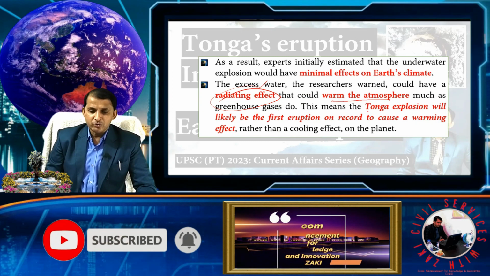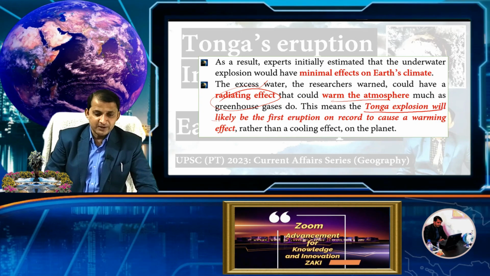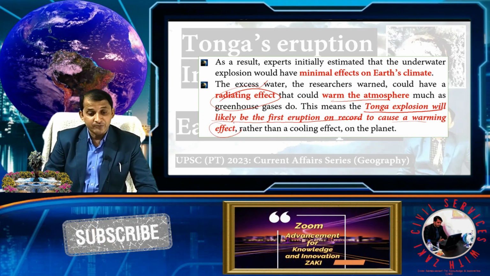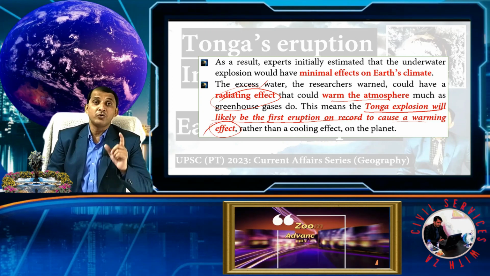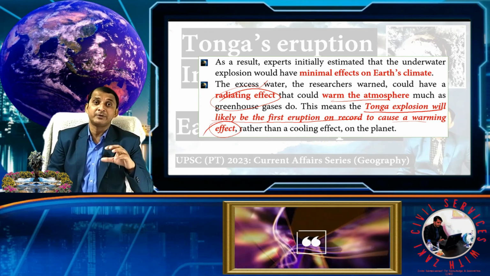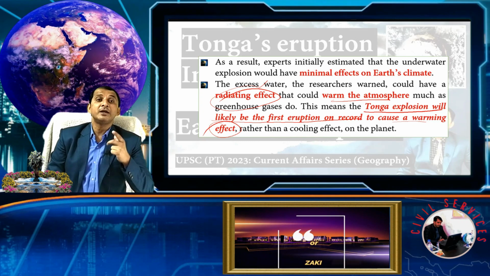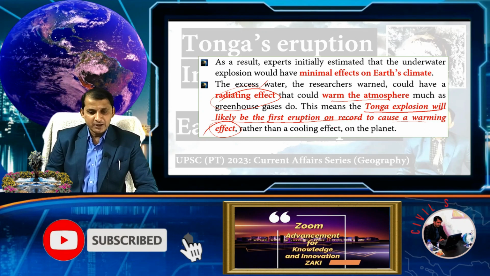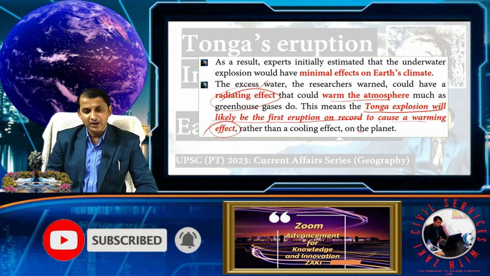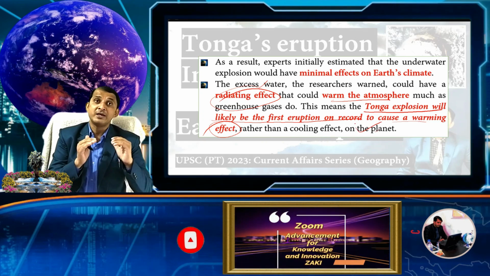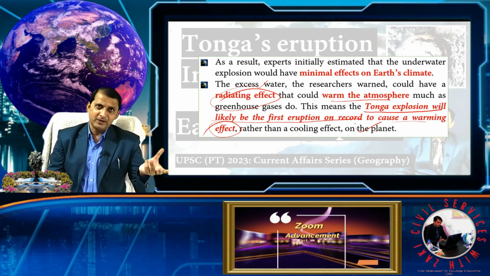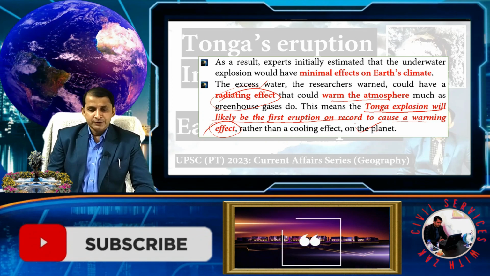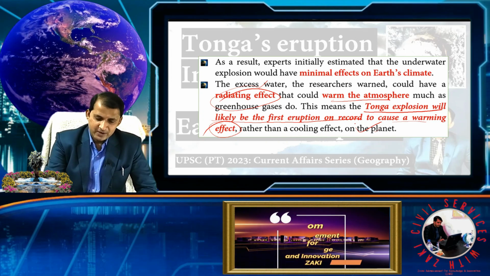So this means the Tonga explosion will likely be the first eruption on record to cause a warming effect. Remember this, the Tonga eruption is unique because it creates a warming effect for the atmosphere rather than a cooling effect on our planet. That's why it is a major concern, as we are also facing challenges regarding climate change and global warming.